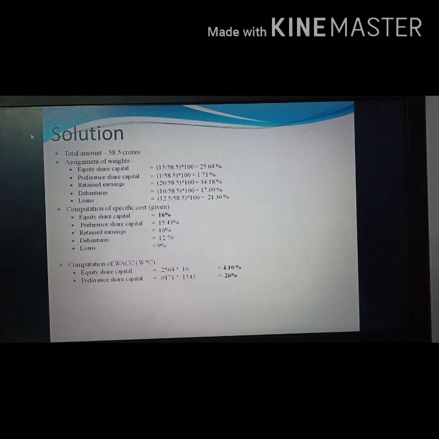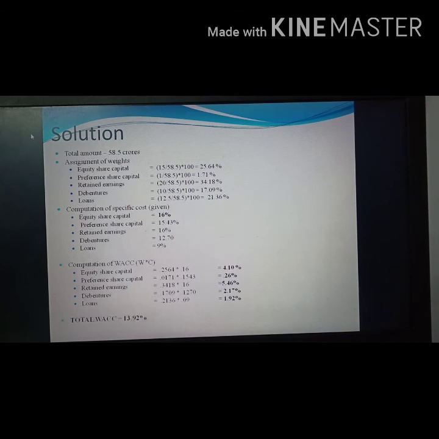So it is 0.0171, and the cost associated with it is 15.43 percentage, that is 0.1543. You will get 0.26 percentage as the WACC contribution of preference share capital. Like that, we calculate for retained earnings, debentures and loans, because we know the weight of each source, we know the specific cost of each source. Just multiply the weight with the specific cost, you will get the WACC.